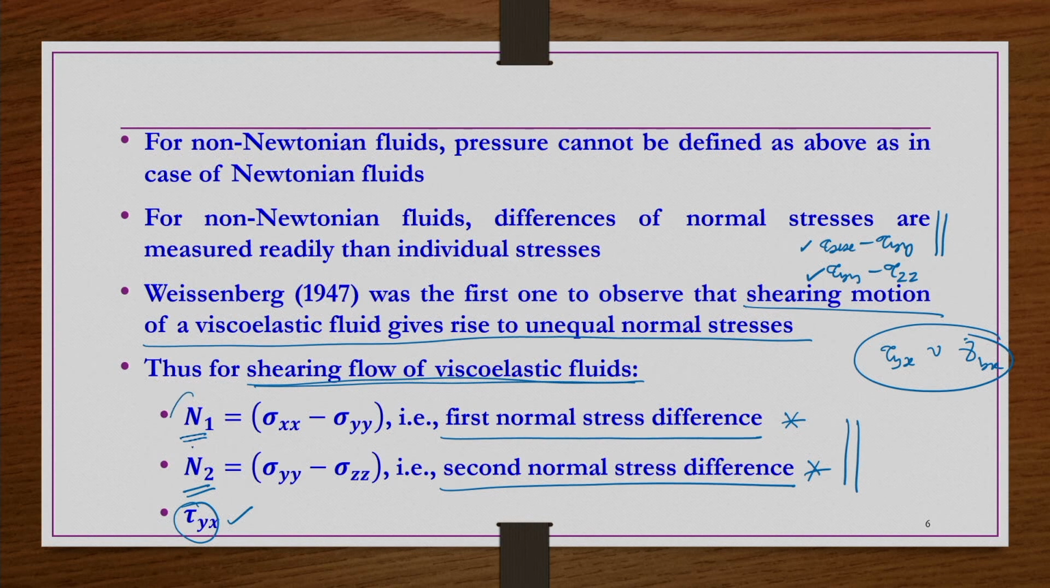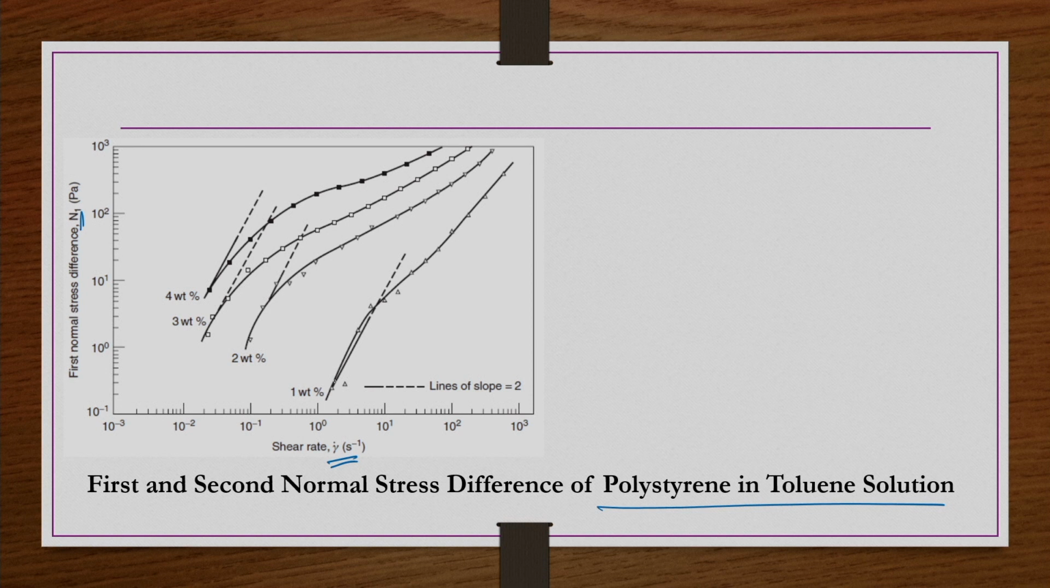Now, let us see a few more details about N1 and N2. Let us say I have taken polystyrene in toluene solution. The first normal stress difference N1 is plotted against the shear rate. For different weight percent of polystyrene in toluene solution, different curves are possible. Their shapes appear similar, but they are significantly different from each other.